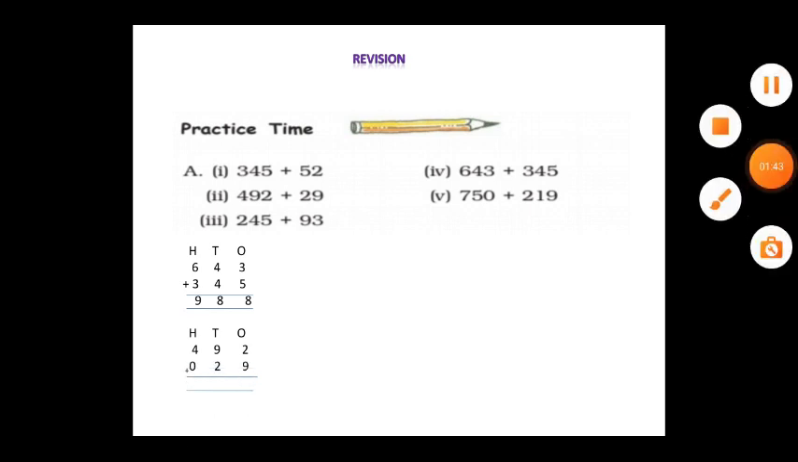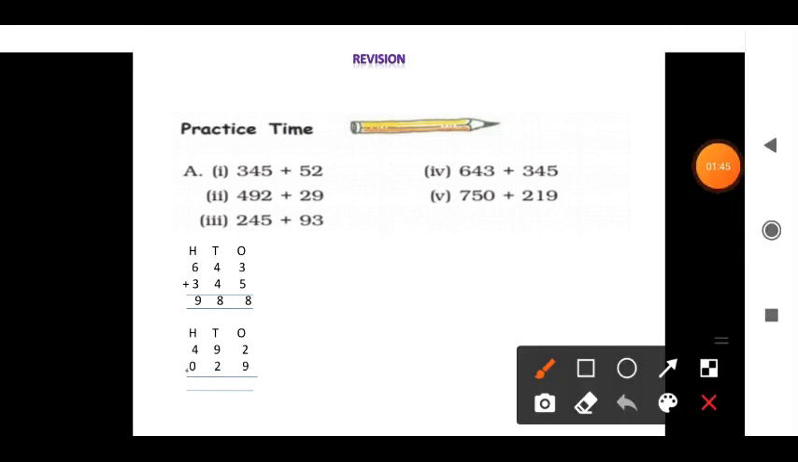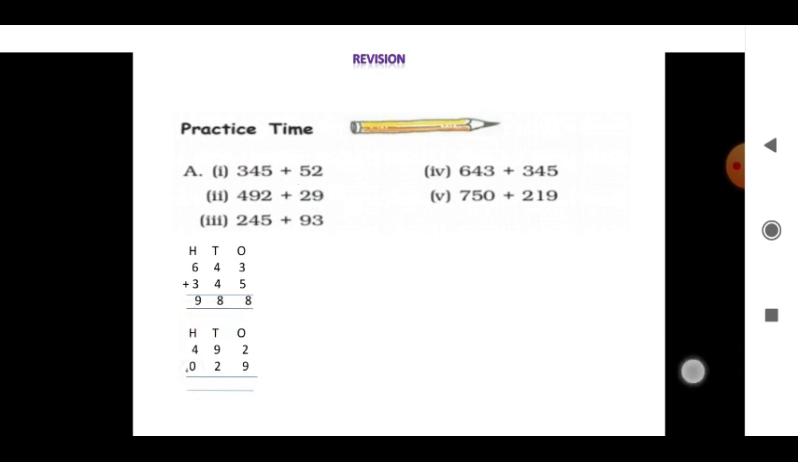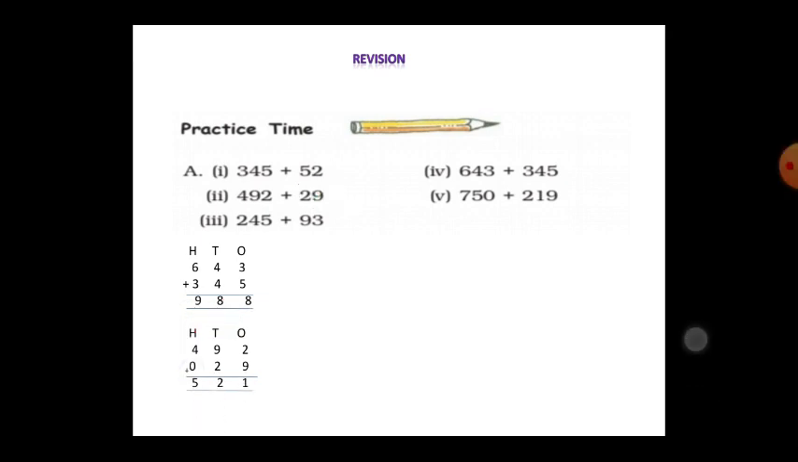492 plus 29. See, in 29 only the ones and tens place are present. The hundreds place is not there, so it is 0. So I make it 0, so it will be easy for your addition. 9 plus 2 is 11. 1 will be the carry. 1 plus 9... 2, 1 will be the carry. 5. So 521 is the answer.